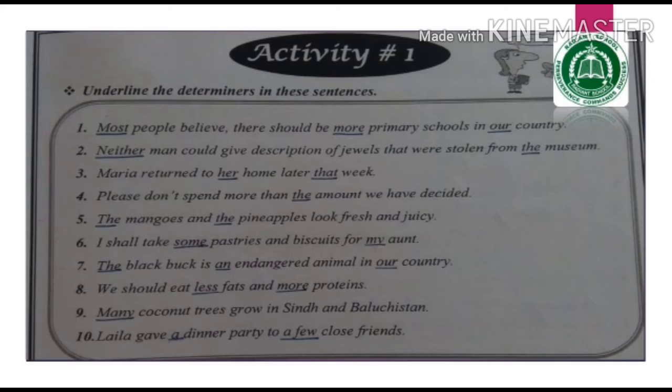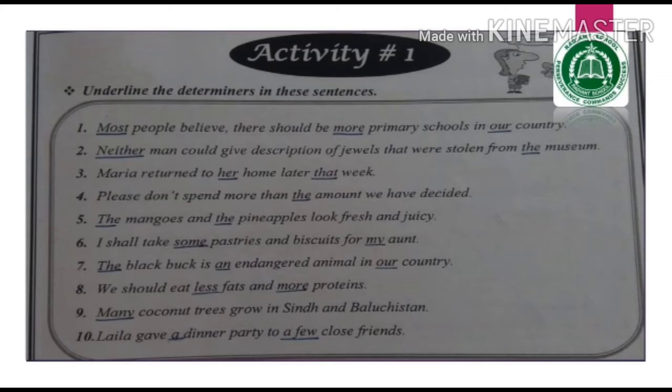Number 4, please don't spend more than the amount we have decided. Which amount? The amount that we have already decided. So this is a definite article, the, and here it is used as a determiner that determines the amount that has been discussed already. So underline the. Number 5, the mangoes and the pineapples look fresh and juicy. Here before mangoes and pineapples, the definite article is used as a determiner. So underline the, and the pineapple, the 2 times.